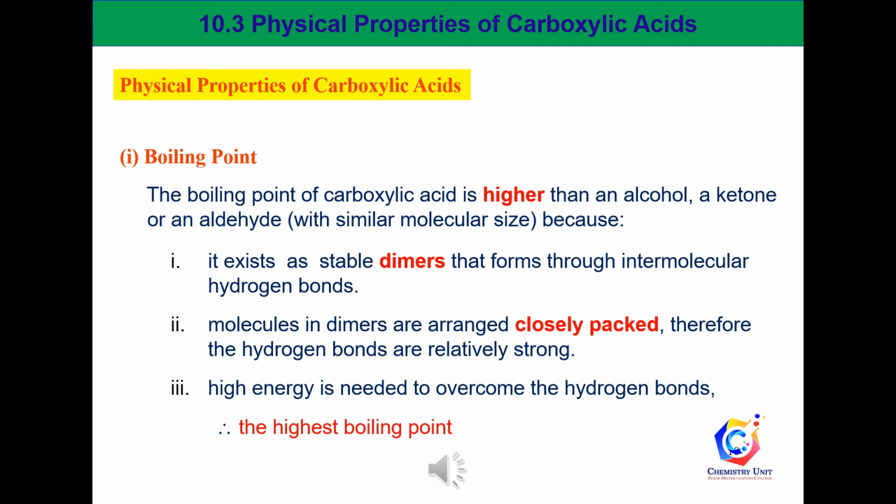The first physical property that we discuss is the boiling point of carboxylic acids. If there is a series of organic compounds with comparable or almost similar molecular size, the boiling point of carboxylic acid will be higher than that of alcohol, aldehyde, and ketone.